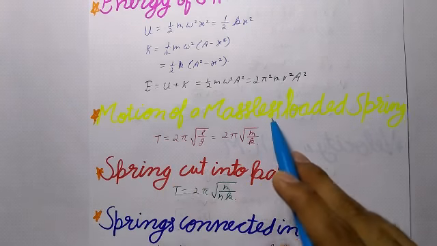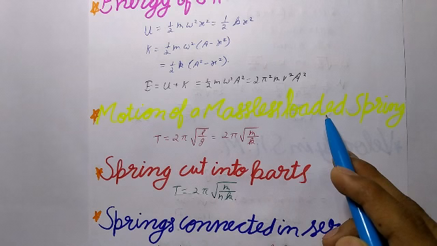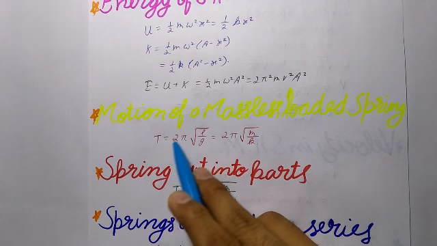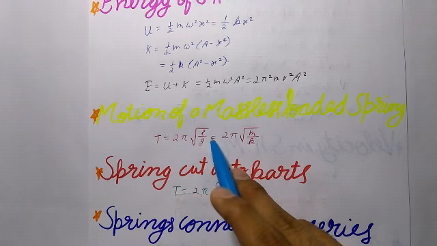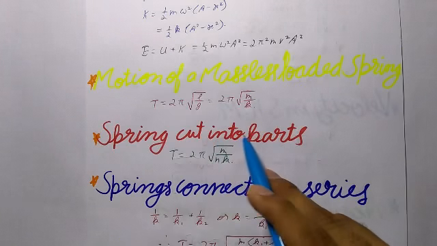Now, motion of a massless loaded spring. When a mass m is attached to a massless spring and pulled downwards, it executes SHM. If L is the extension in the spring on attaching mass m and k is its force constant, then the time period of the SHM executed by the spring will be given by this expression: T = 2π √(L/g), which will be equal to 2π √(m/k).